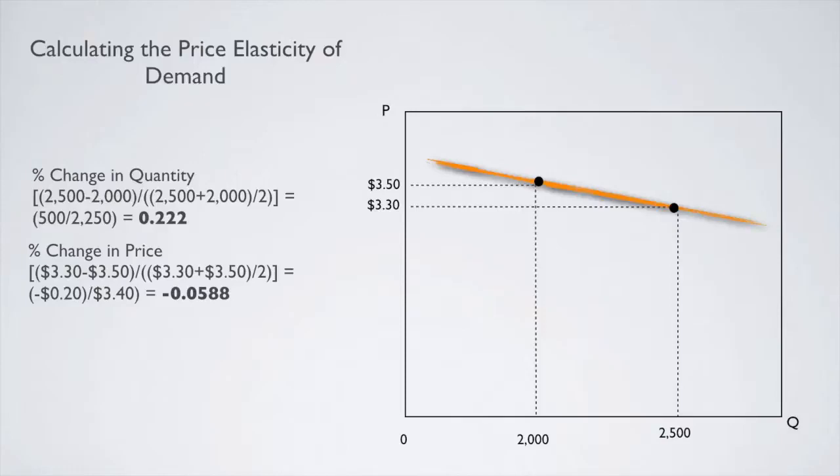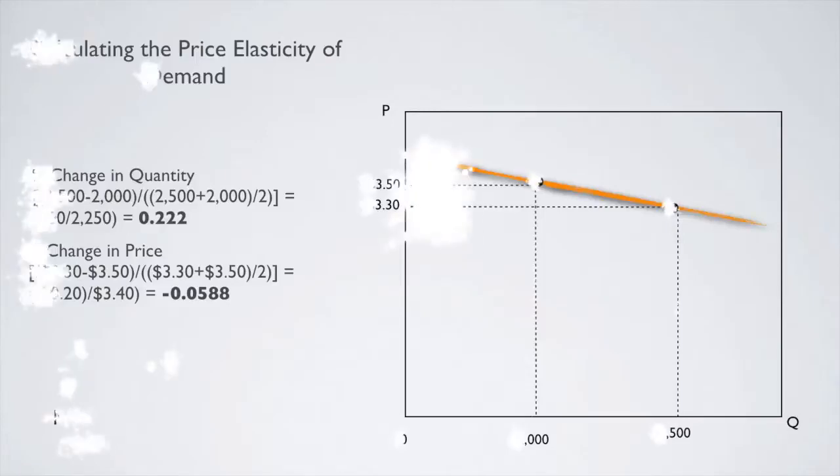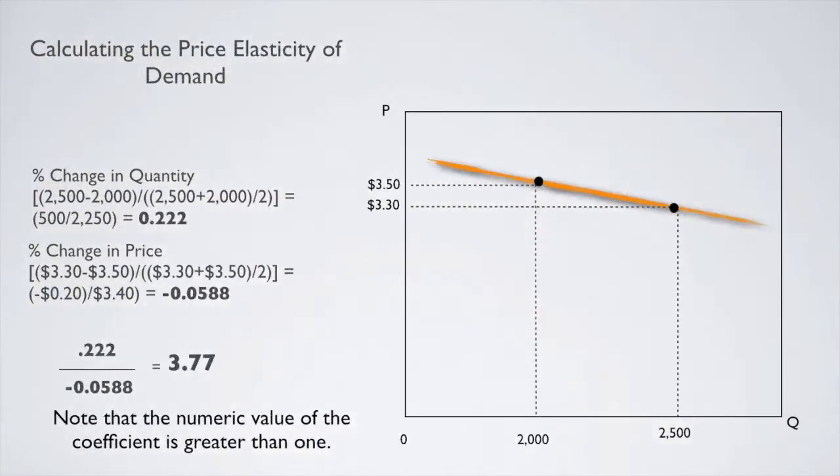To determine the price elasticity of demand, we take our denominator and divide that into our numerator. In this case, it's the 0.222 divided by the 0.0588 to come up with a coefficient for the elasticity of demand of 3.77. Note that the numeric value of the coefficient is greater than 1.